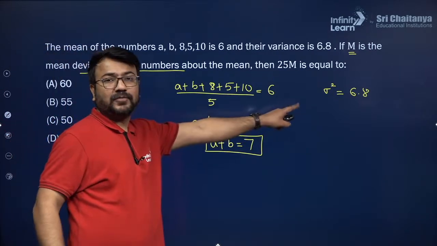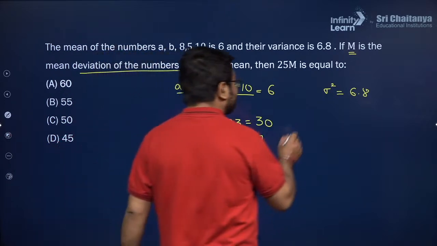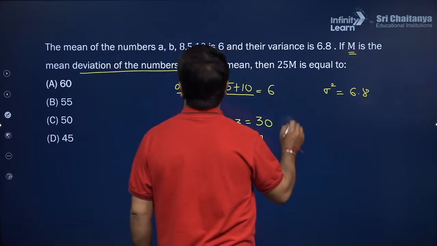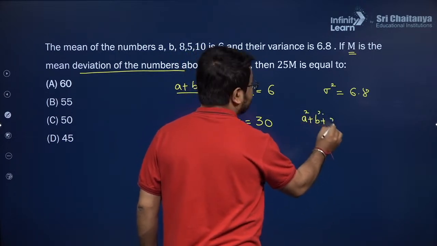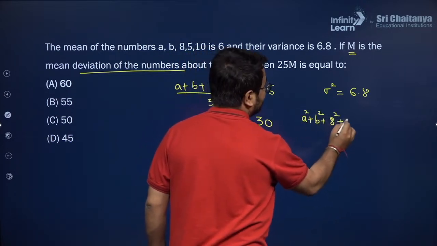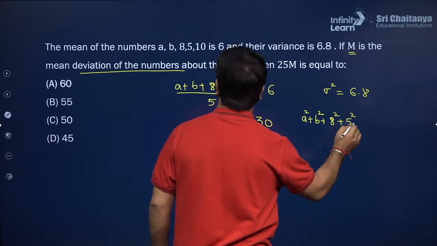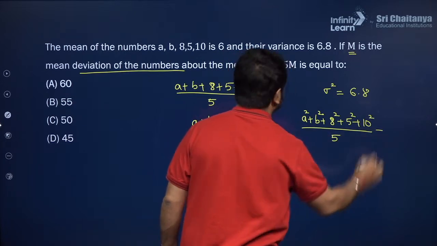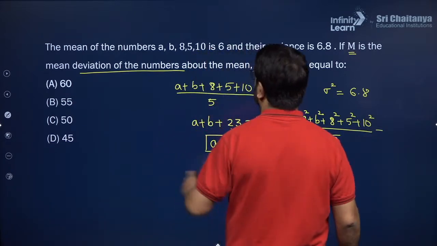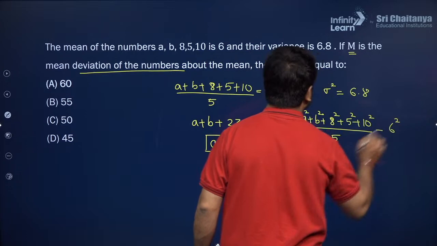Let us take the help of variance also. Variance means mean of squares minus square of mean. So it will be a square, then b square, then 8 square, then 5 square, and then 10 square. So mean of squares minus square of mean. So what is the mean of this data? Mean of the data is 6.